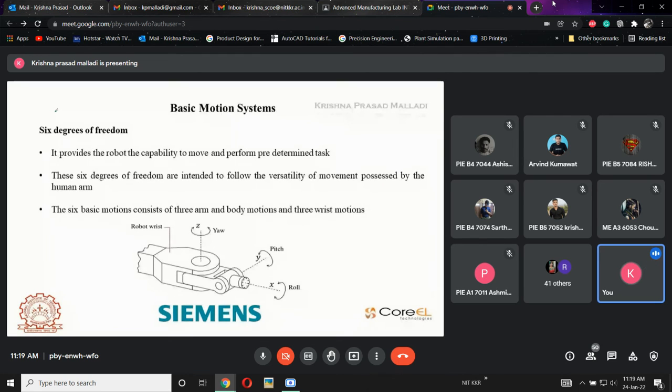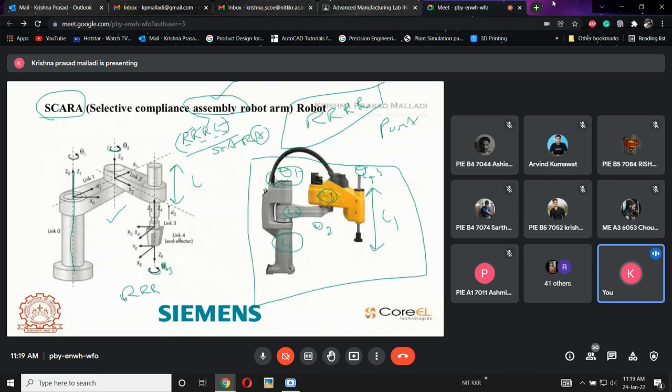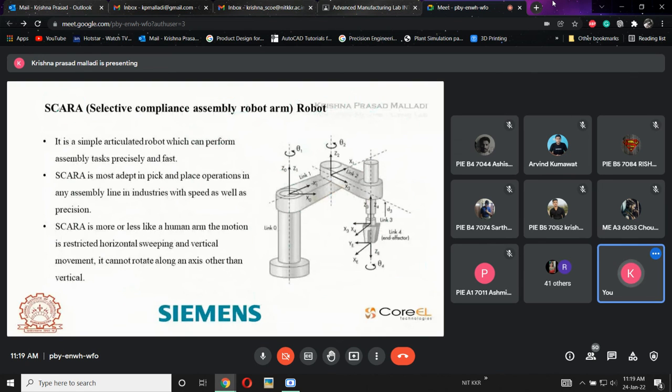Okay, now these are the classifications. I hope you are thorough with this one. There are 6 classifications, out of which 4 are the main classifications. First is Cartesian or linear, second is cylindrical, third is spherical, and fourth is articulated.